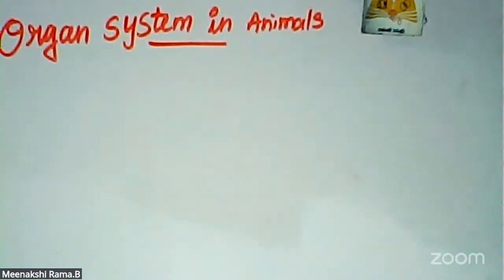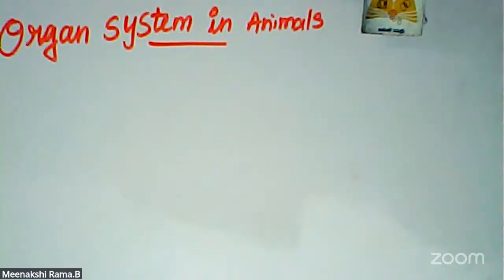It's standard science. Today's topic is organ systems in animals. Yes, there are different organ systems in our body. Organ systems appear from the beginning, from flatworms continuing to mammals.